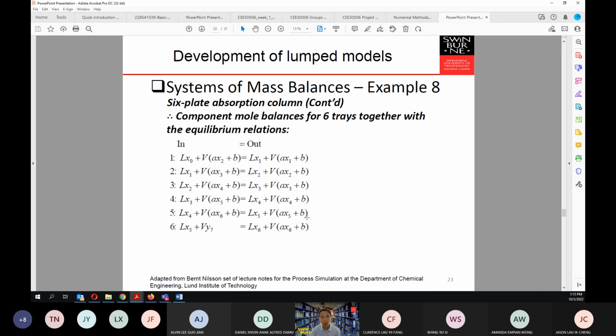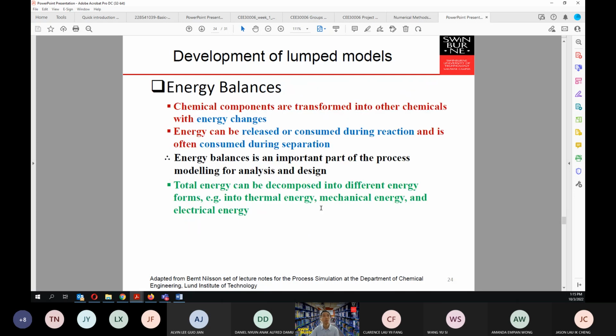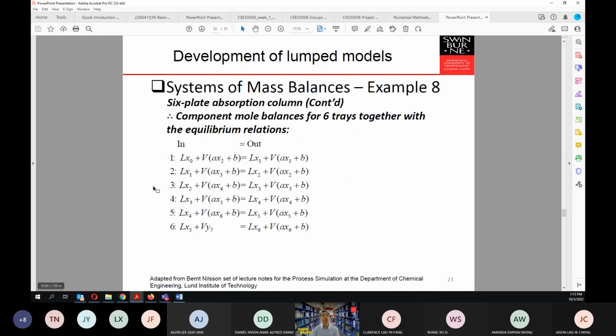Okay, everybody get it up to this point, yeah? I go a bit slow so that everybody can understand. I will discuss this more in the next lecture, next week. But you can see that we have 6 equations with 6 unknown variables. The 6 unknown variables are x1, x2, x3, x4, x5, x6, right?